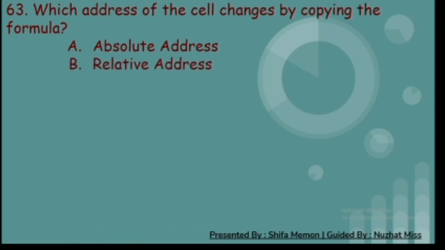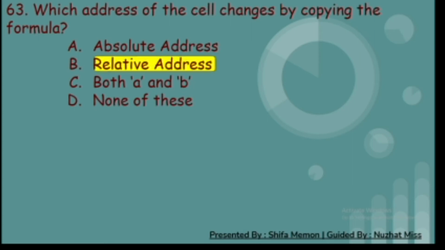63rd. Which address of the cell changes by copying the formula? A. Absolute address, B. Relative address, C. Both A and B, and D. None of these. And the correct answer is B. Relative address.